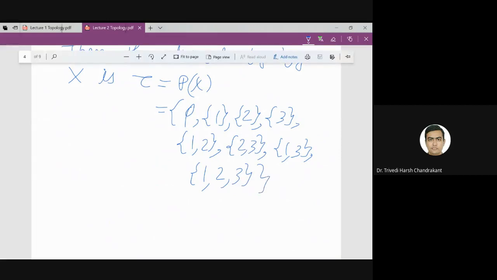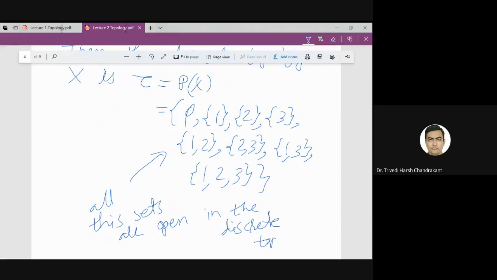These are all the elements of the power set of X. So all these sets are open in the discrete topology.